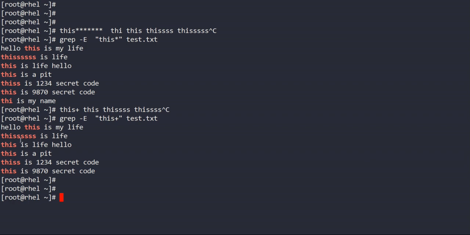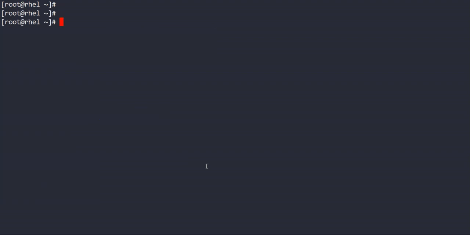See, THI is not coming. So I hope this is also clear to you. Okay, so we have studied till now. This one is clear. This one is also clear. This one is clear. This one is also clear to produce multiple patterns. Then we have this one, which is clear. This one is also clear. And then plus we have studied this. Okay. Then there is one more pattern.